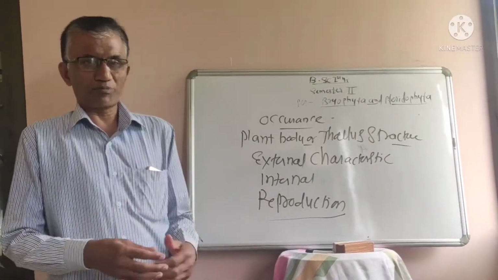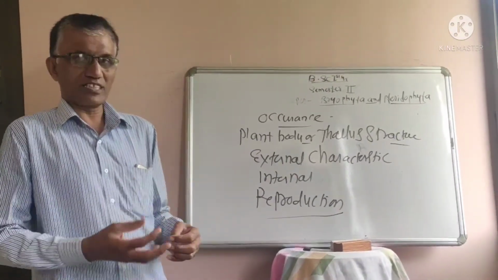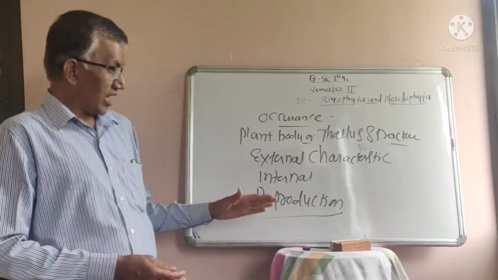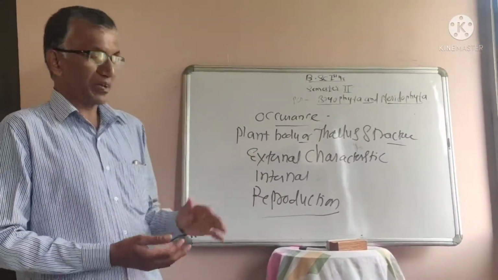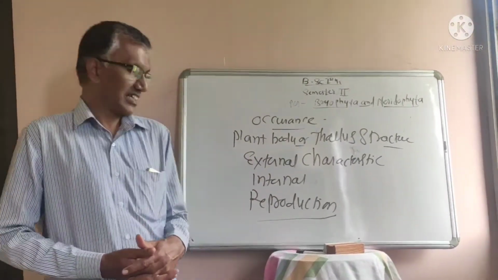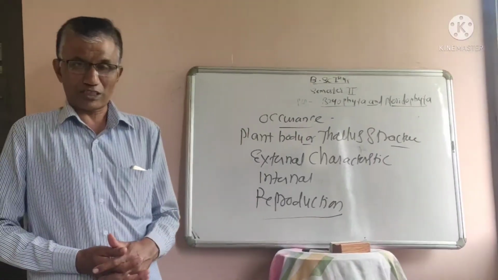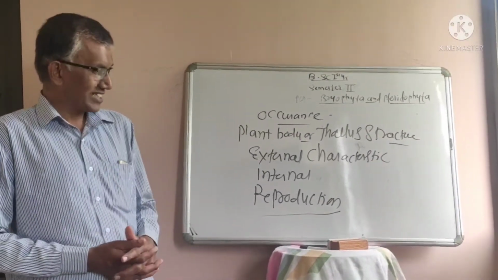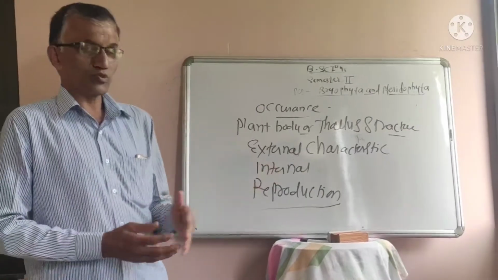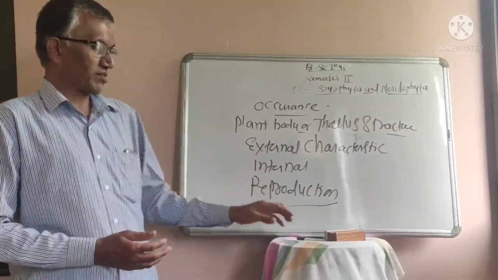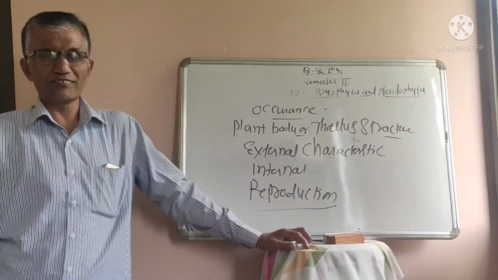So what type of tissues are there, you have to explain all these things. After explaining TS of rhizoids, TS of stems and TS of leaf, now you have to go through the reproduction or multiplication in the case of Funaria.